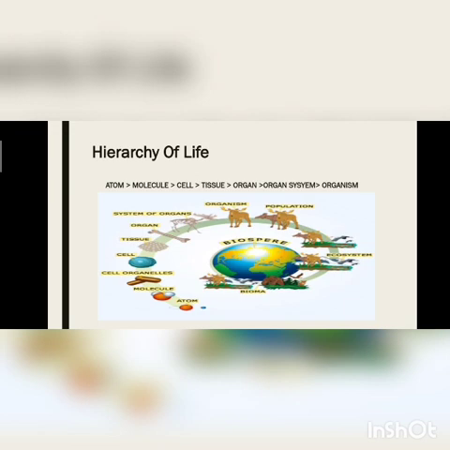You can see through this hierarchy of life. Here you can see atom, molecule, cell organelles make cell, different cells make tissue, different tissues make organ, organ system, organism, different types of organisms form population, and further on ecosystem.